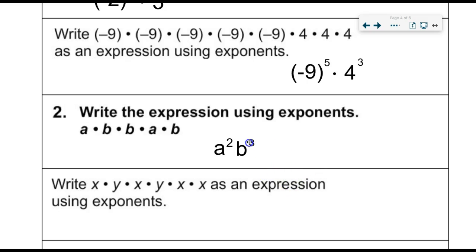This is pretty standard in terms of how math people appreciate having variable expressions written. And of course, because there are no numerical values yet, I can't do any solving anyway. So this is the expression using exponents, A squared B to the 3rd, and we're done with that.